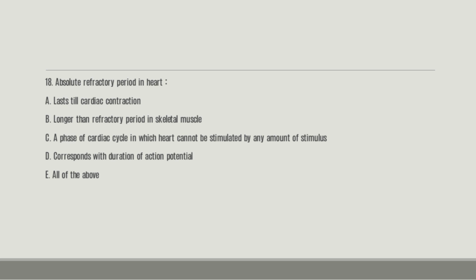Number 18. Absolute refractory period in the heart. A. Lasts to cardiac contraction. B. Longer than refractory period in skeletal muscles. C. A phase of cardiac cycle in which the heart cannot be stimulated by any amount of stimulus. D. Corresponds with duration of action potential. E. All of the above. Absolute refractory. So the right answer here is E. All of the above.